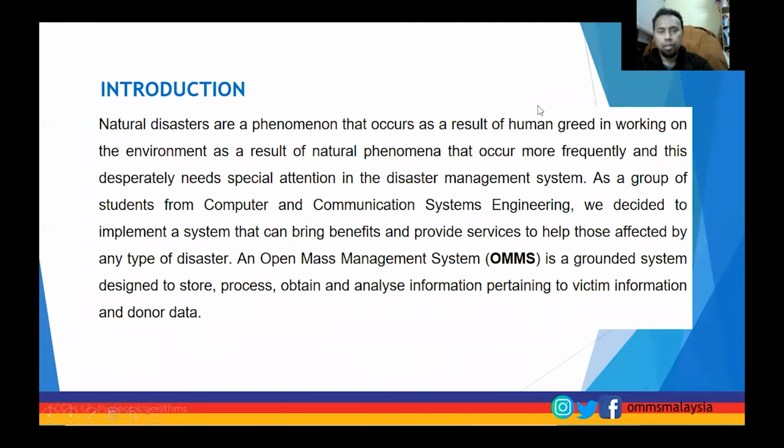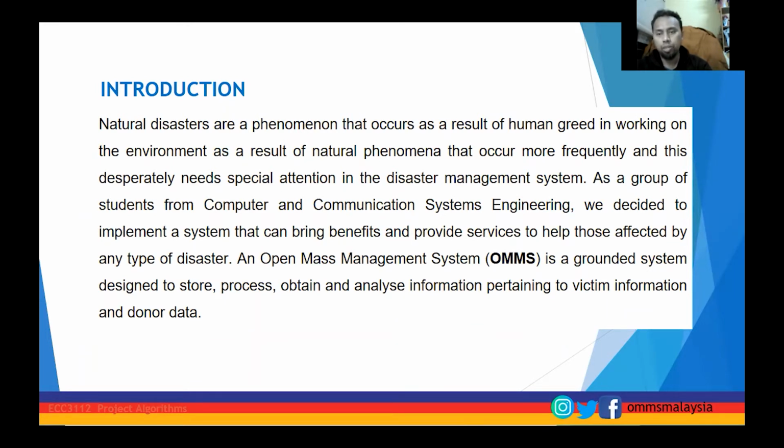For the introduction to OMMS: natural disasters are phenomena that occur as a result of human greed in working on the environment, and as natural phenomena occur more frequently, this directly needs special attention in disaster management systems. As a group of students from Computer and Information System Engineering, we decided to implement a system that can bring benefit and provide service to help those affected by any type of disaster.